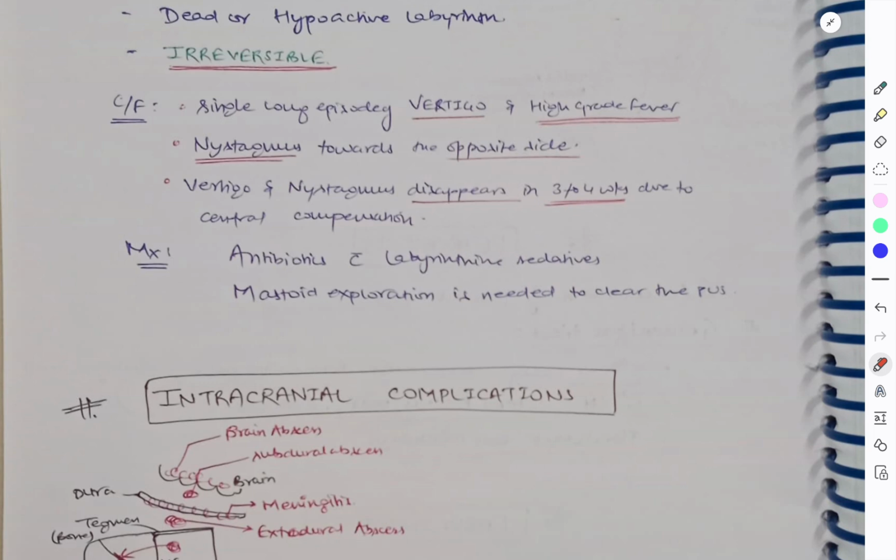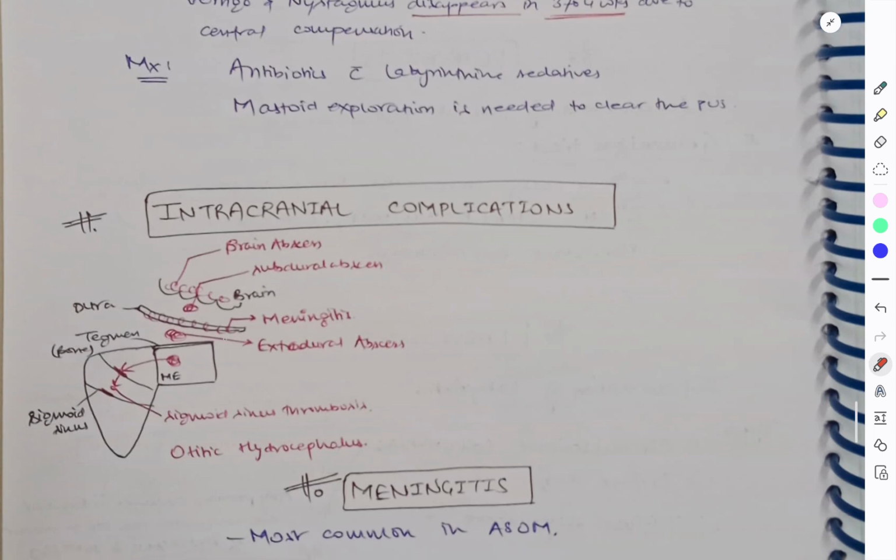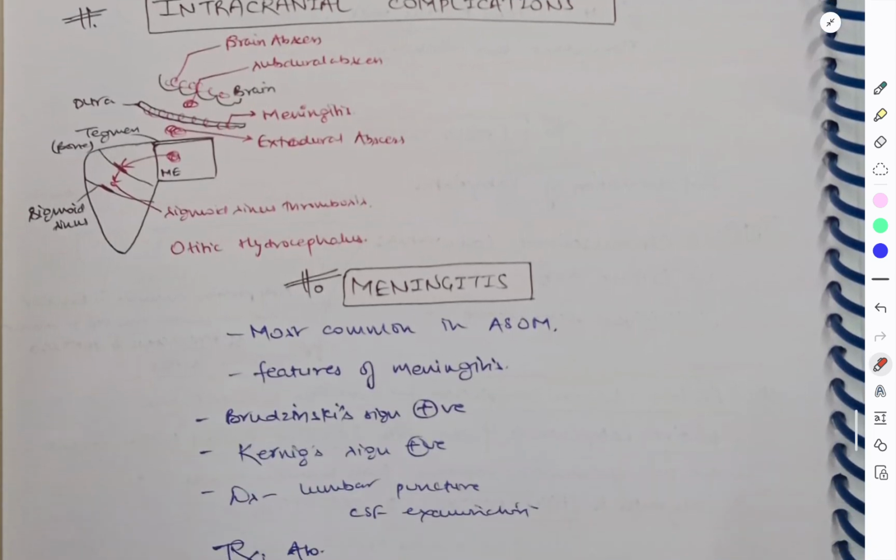Coming to the intracranial complications, I have told you, if meninges are involved, meningitis; if the brain is involved, brain abscess; outside the dura, extradural abscess; inside the dura, subdural abscess. Then if it affects the sigmoid sinus, thrombosis, and otitic hydrocephalus. These are the intracranial complications. So let's see each one of them separately.